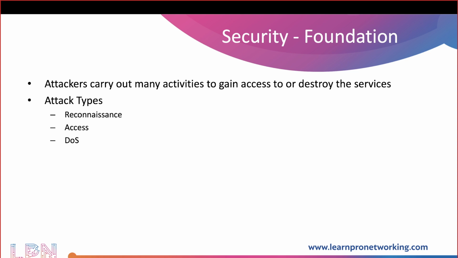Unauthorized data access, for example: as an employee of your organization, you might have access to some portion of data, but you're trying to launch an attack. You're trying to gain access to the portion of the data for which you don't have access. That's where unauthorized data access comes into the picture. Whereas unauthorized system access, don't take system as a PC, take system as a service.